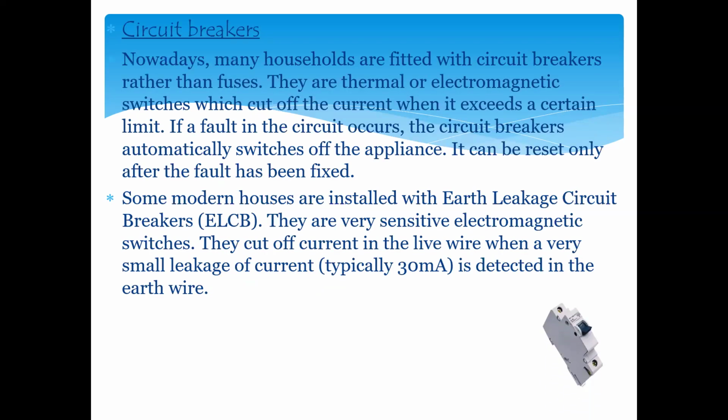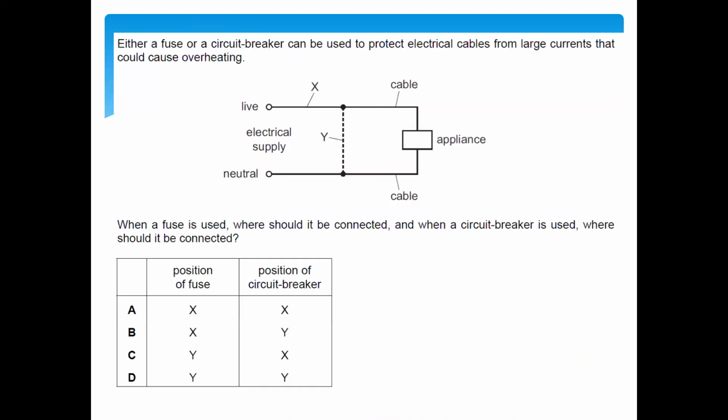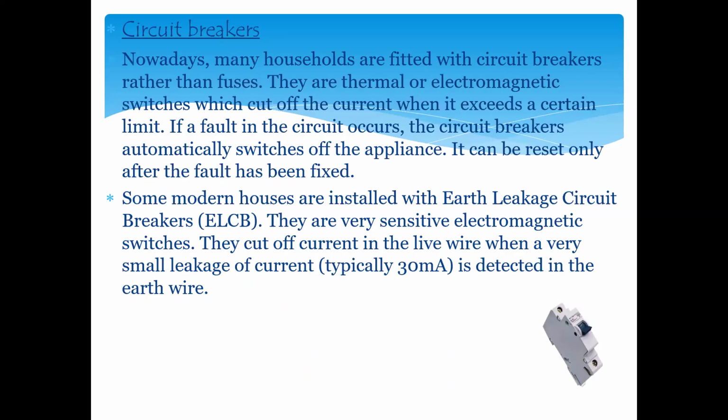Then we have a circuit breaker. Maybe you have seen outside the main circuit of your unit these types of switches on the main circuit. Have you seen these? Yes or no? These are actually called circuit breakers. Normal switches are there, and on the outside of the main unit, these small switches are there. We call them a circuit breaker.